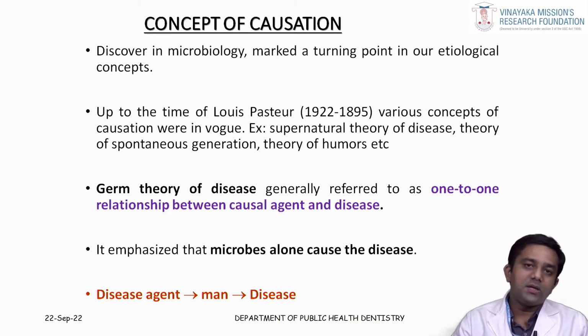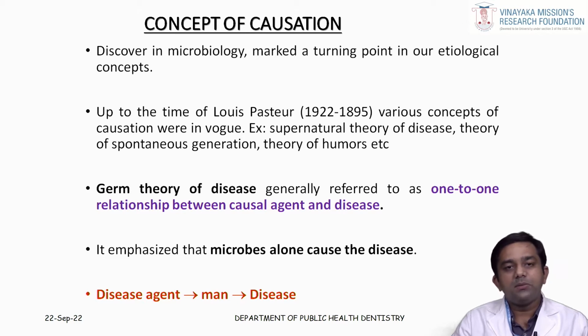The earliest theories that were put forward were the supernatural theory of disease, the theory of spontaneous generation, or the theory of humus. All the previous generations put these forward. So, this concept is mainly based on the theory of humus or the supernatural causes which are related to the occurrence of a particular disease. Next comes the germ theory of disease.